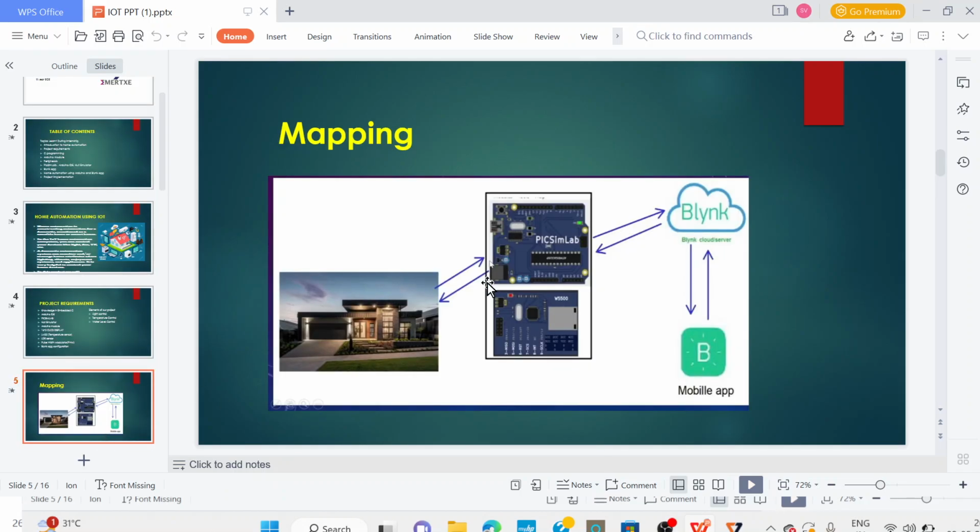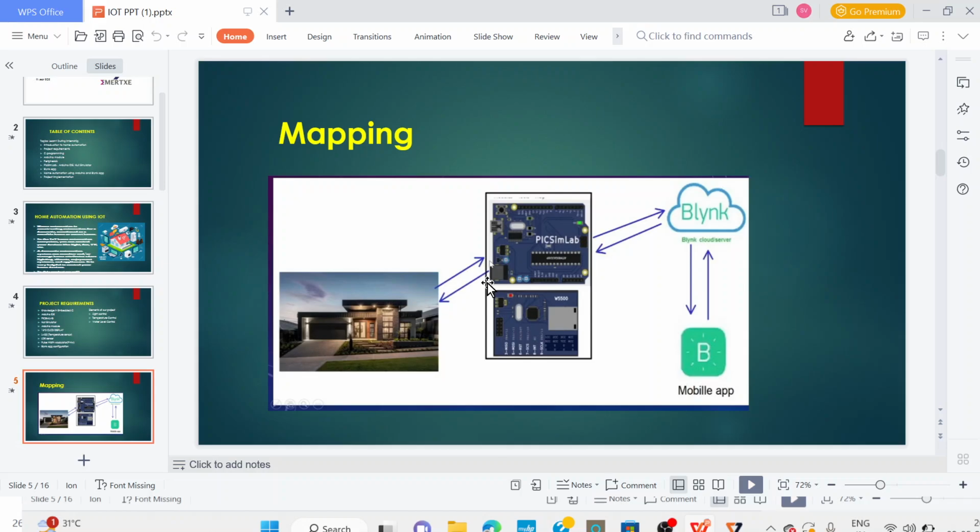This is the main prototype or mapping of this project. A house will have a lot of devices like mobiles, telephones, lights, fans, and many other electronic devices. We need to control all the devices using this mobile app, that is the Blynk app. For that purpose, we need to install the Blynk IoT mobile app on our mobile. That Blynk IoT app is connected to the Blynk Cloud server using the internet.